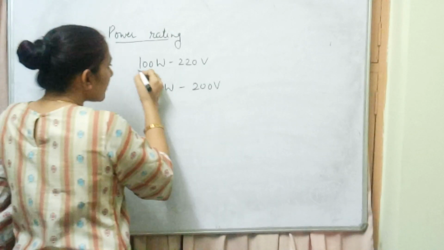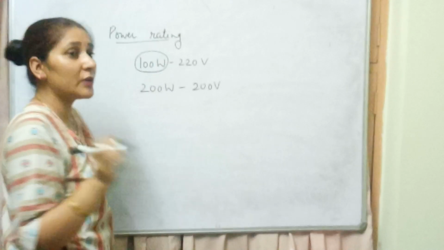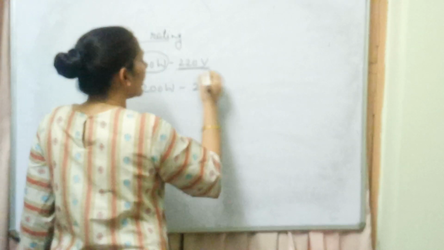What is the meaning? The appliance of 100 watt, this is the appliance of 100 watt, but when it is working at 220 volt.